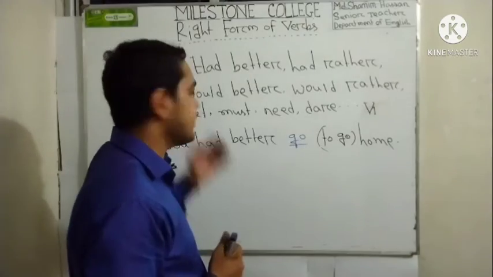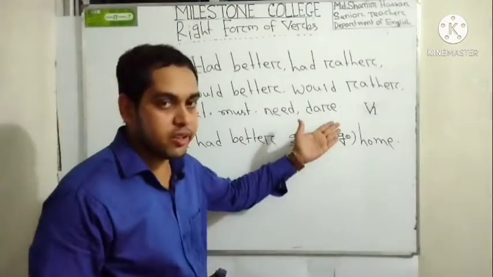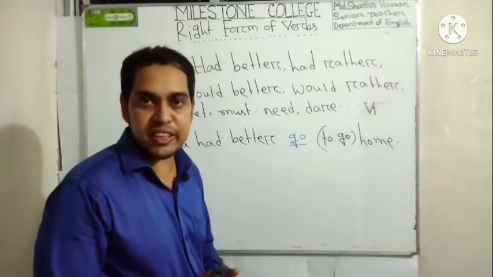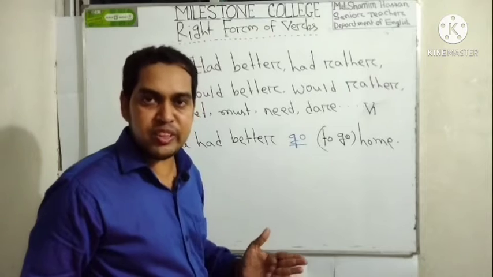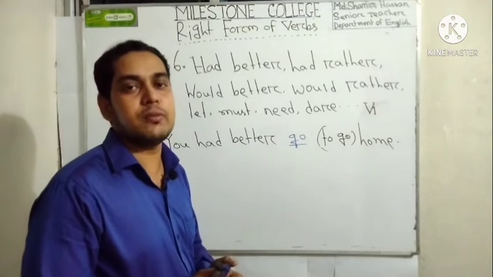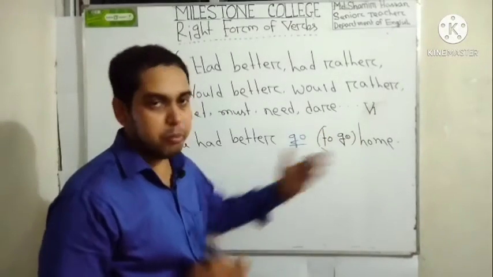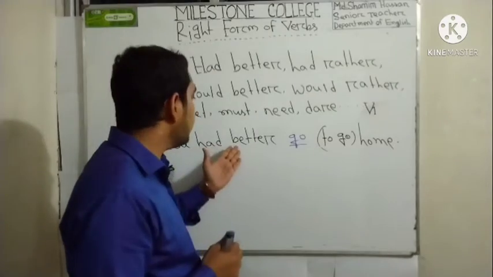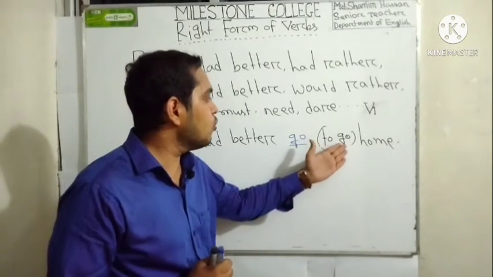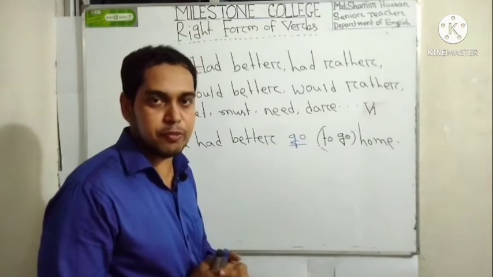My dear learners, we have already learned 5 basic rules on right form of the verb. Let's see rule number 6. If you find had better, had rather, would better, would rather, let, must, need, dare, etc. in any sentence, then you have to use just be1. That means the present form of the verb. Let's see an example here. Suppose "you had better to go home", but you have to use here "you had better go home", right? This is the proper meaning. You may find here "to go", but you have to remove this word to, just use be1, that means the present form of the verb.